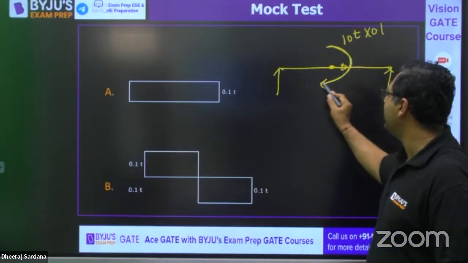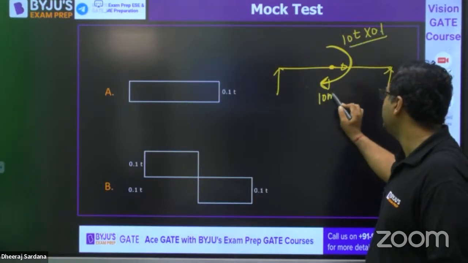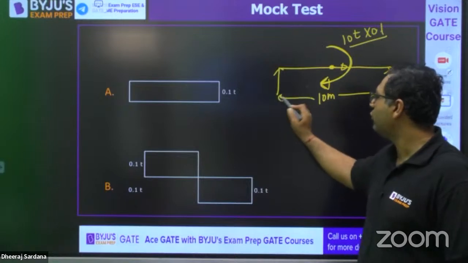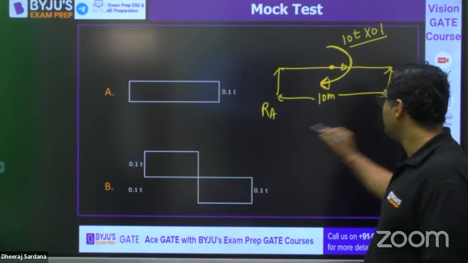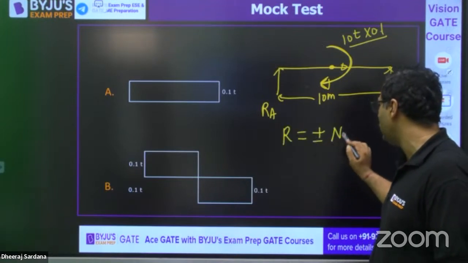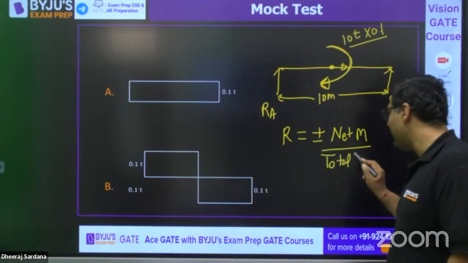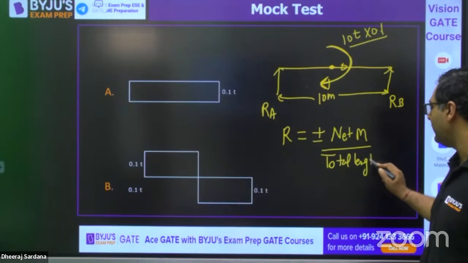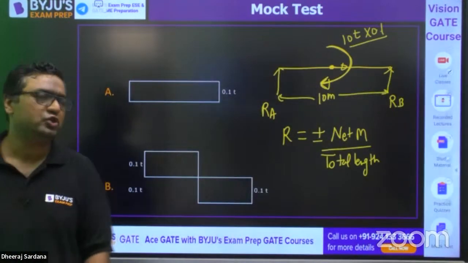This is a bending moment acting, 10T into 0.1. Total length is 10 meters. I feel you know how to find out this RA and RB. If you want to find out R, the answer is plus minus net moment by total length. So by that only you will get an idea that one reaction will be coming negative, other will be coming positive. So which one should be the correct one?